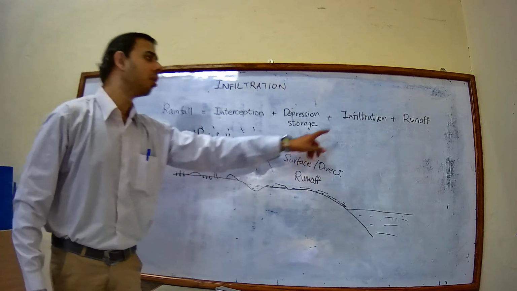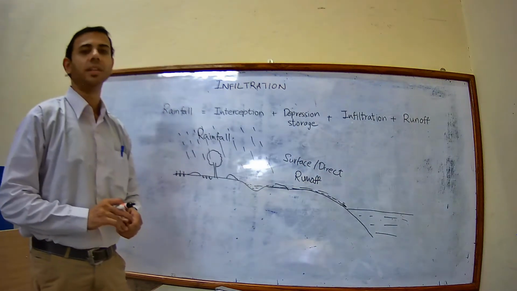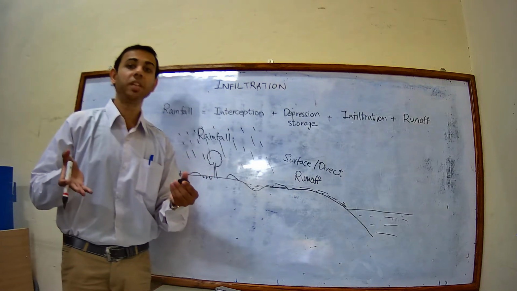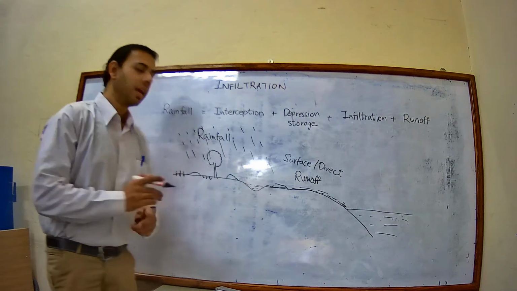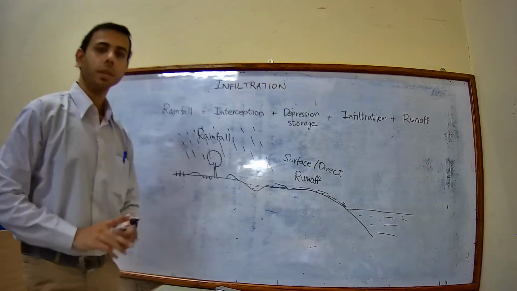Now today's topic is about infiltration. What is infiltration? It is the seepage of rainfall water into the soil surface.